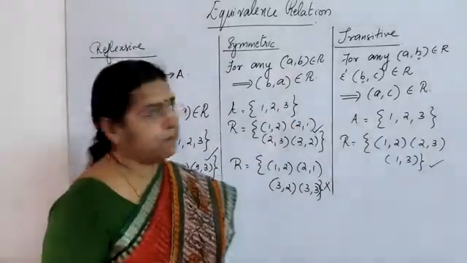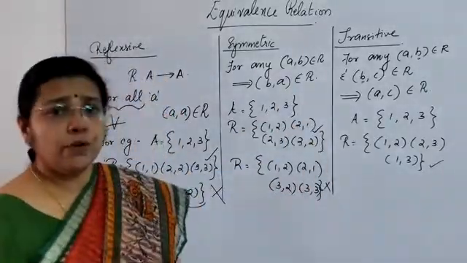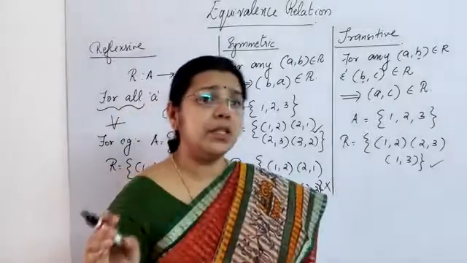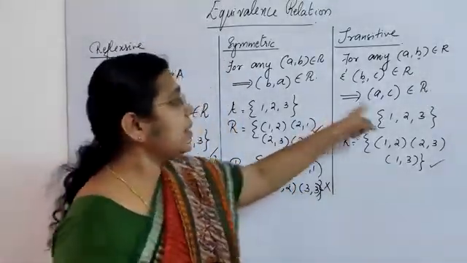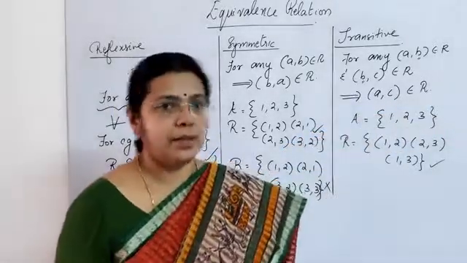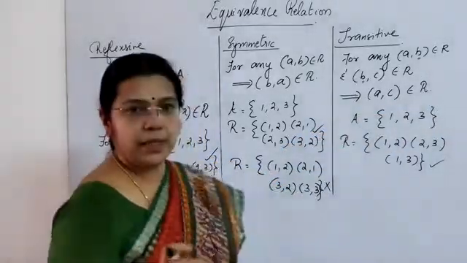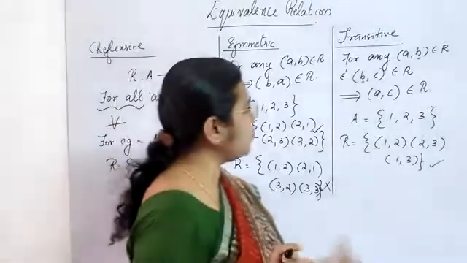Coming to transitive. Here also, for any ordered pair A, B belonging to the relation and B, C belonging to the relation, that implies A, C also belongs to the relation. I hope it is clear. Just go through this, children, once again.